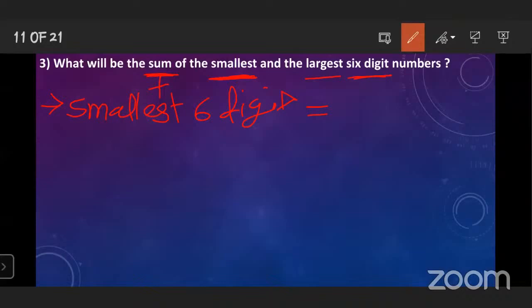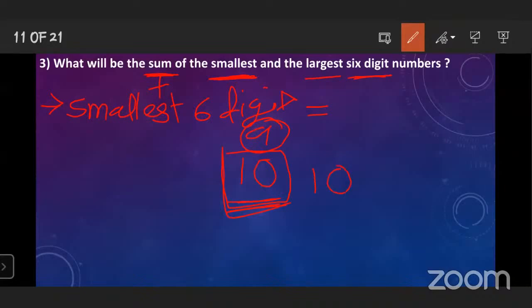Now tell me the smallest 2-digit number. From all the numbers, we have to find out the smallest 2-digit number. 10. Understood? Because the 2-digit numbers start from here. Before that, 9 is there, which is a 1-digit number, and 10 is a 2-digit. So 10 is the first 2-digit number. That's why 10 is the smallest 2-digit number.